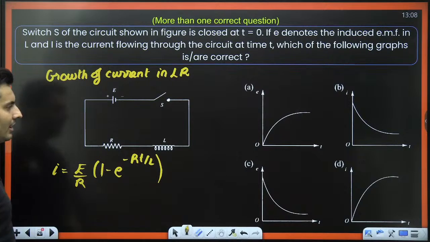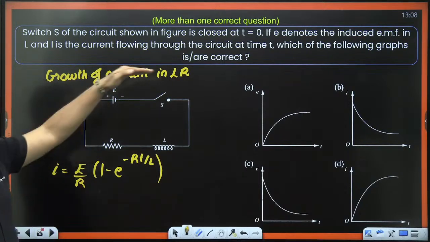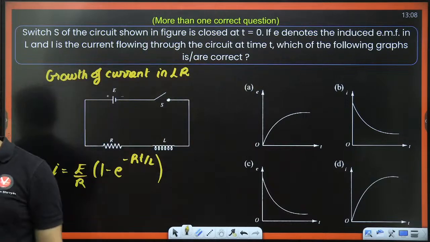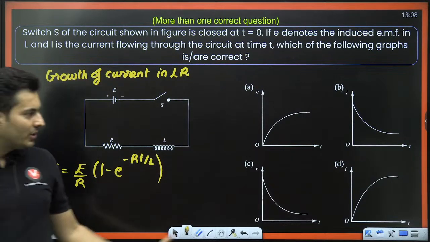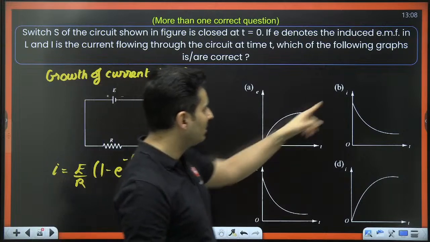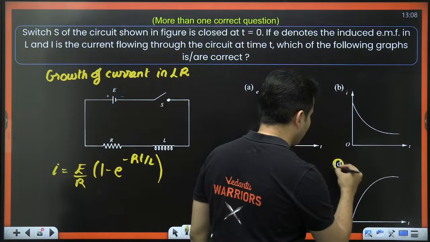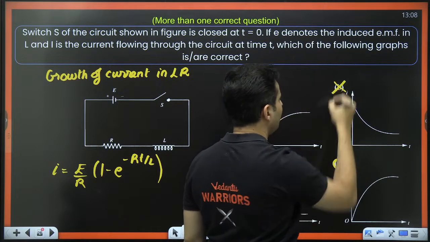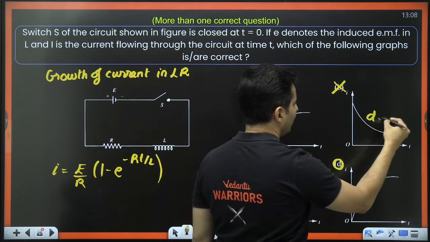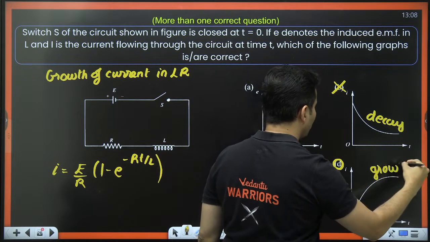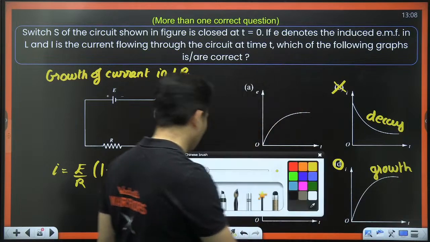And this current, how does it grow, guys? Exponentially, and then it saturates, everyone. If you remember the graphs properly, there is only one graph which will match. This is decay, this is growth. So exactly option number D. Option B is eliminated because this is the graph of decay of current. This is the graph of growth of current.